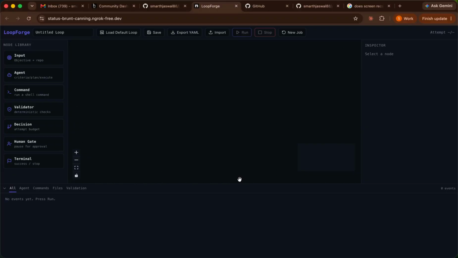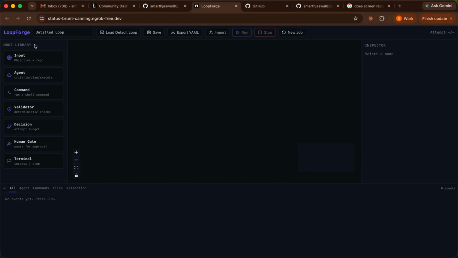So here is the problem in one line. AI can write code very fast, but it cannot be trusted to judge its own work, right? So it will hand you a broken code and confidently say it's done. But Loopforge fixes that with one rule. Models generate, but only deterministic checks accept. The AI writes the code, but real tests and real commands decide if the work is complete.